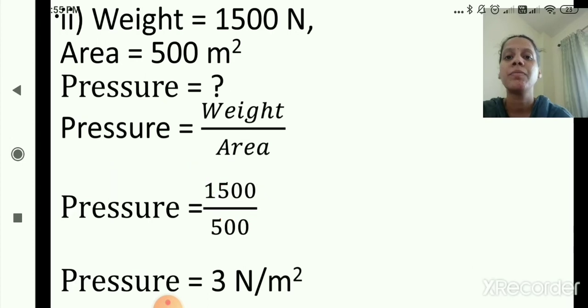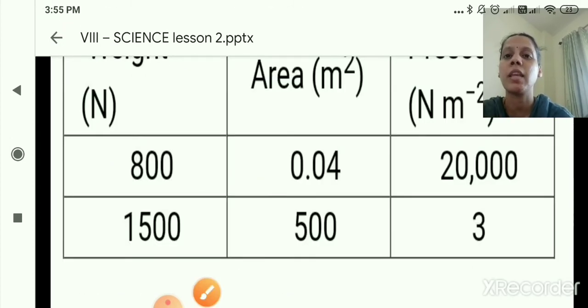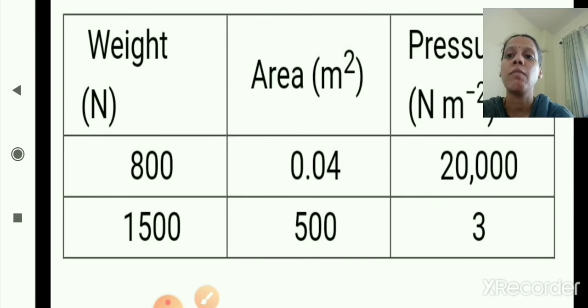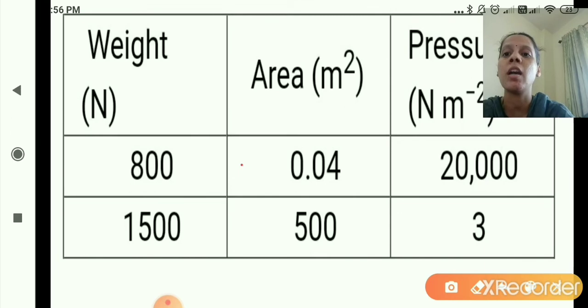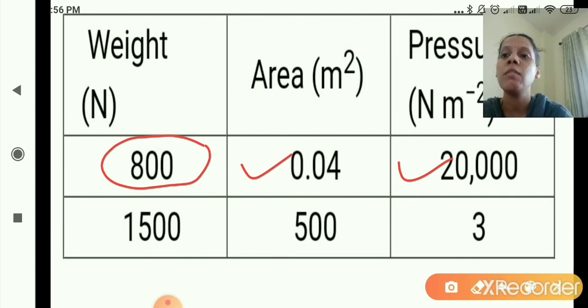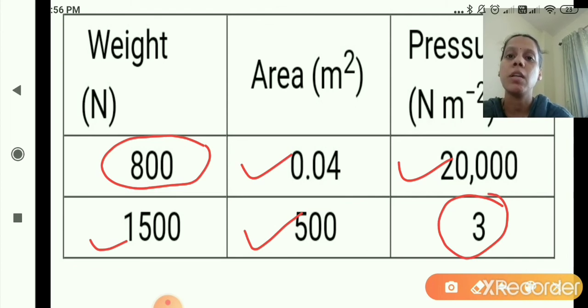Now see, this is the second table. Now we'll fill the answer here. Okay, as we have seen in the first sum, area was given and pressure was given. So here we got the first answer, that is 800 weight. Now in the second sum, as you have seen, 1500 was given and area was given. We got pressure, that is 3 Newton per meter square. Okay, so this is the second table from question number 5. Now we'll solve the third table from question number 5.